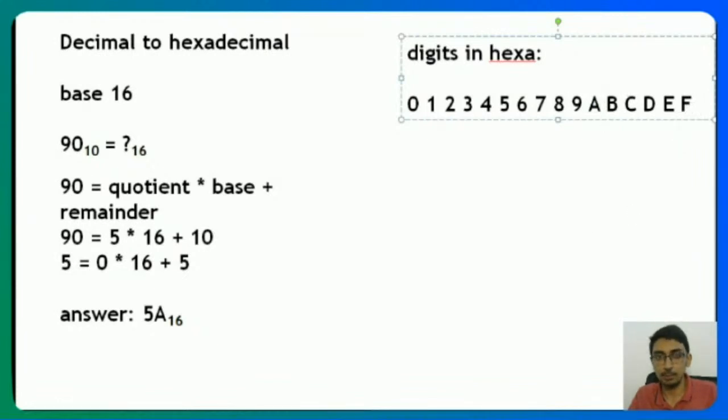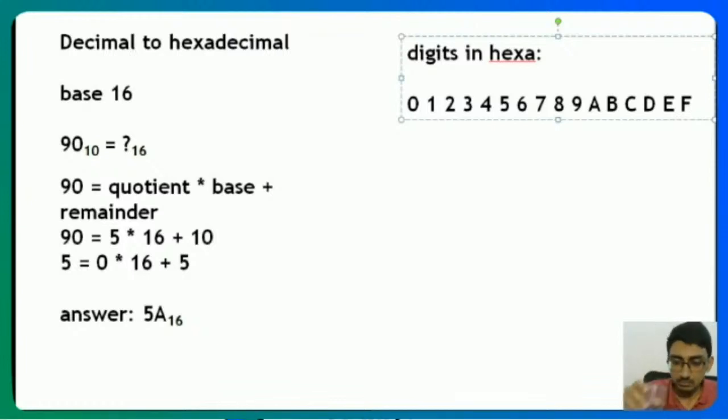If I'm doing base 16, I need to have 16 digits. In my usual digits I only have 10, so I need to add 6 more digits, and I do that using A, B, C, D, E, F. So this is how you would convert from a decimal to a hexadecimal.